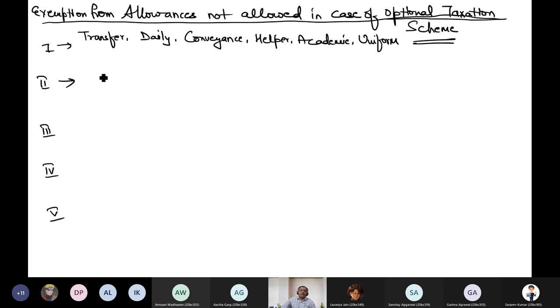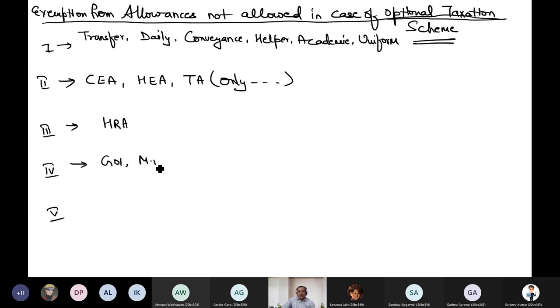Yes. In category 2, what I have discussed: children education allowance, hostel expenditure allowance, and transport allowance, only for differently abled people. In category 3, I have discussed HRA. In category 4, I have discussed with you allowance paid by Government of India outside India to an Indian citizen, member of parliament, daily allowance and constituency allowance, then sumptuary allowance to High Court and Supreme Court judges, United Nations officials, and 5th, I am not discussing, there is no need.